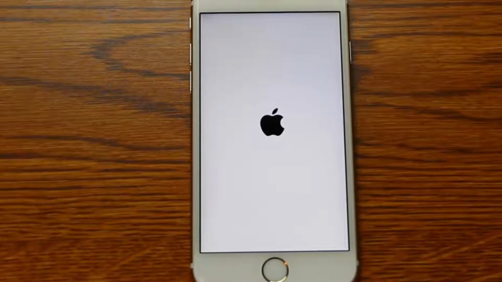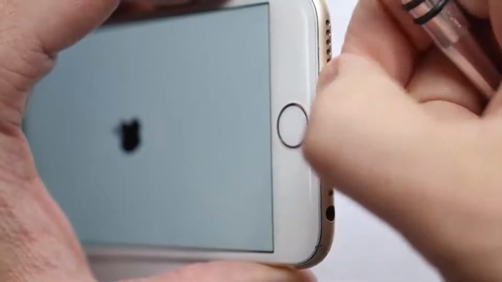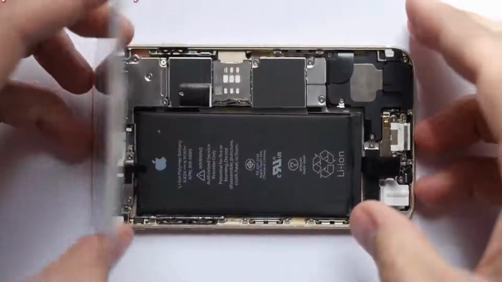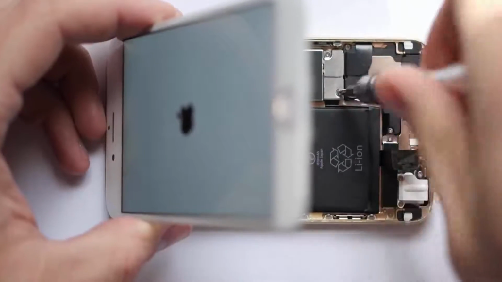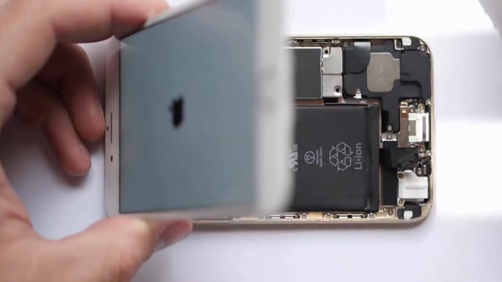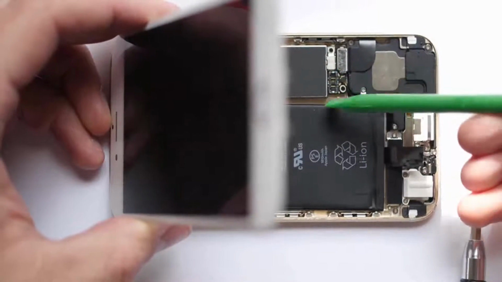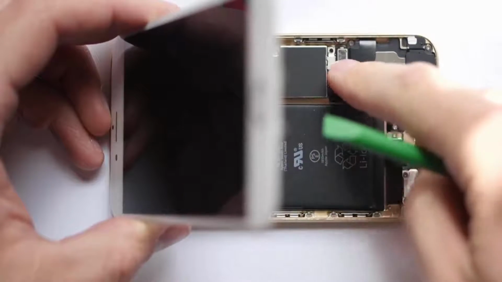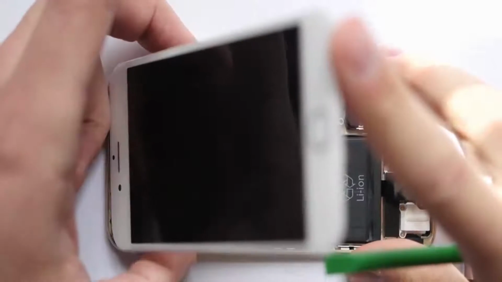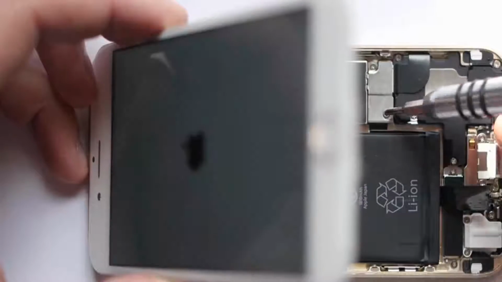I'll show you how you can remove your battery and get your device working again. You have to remove this battery for at least 30 seconds, and after that you have to connect it and start your phone. So that's all you have to do, and finally you get your phone.